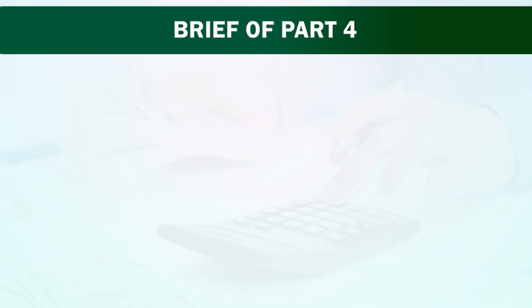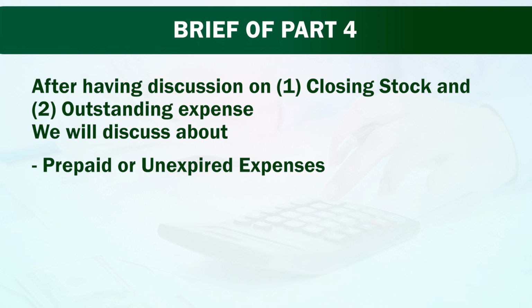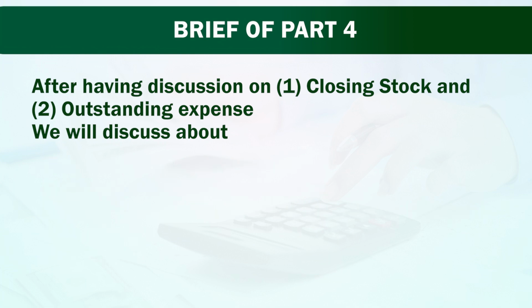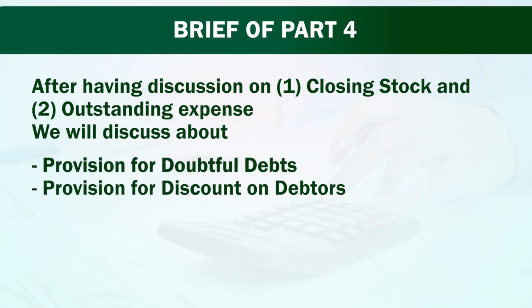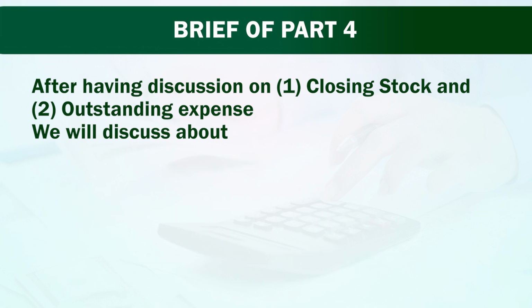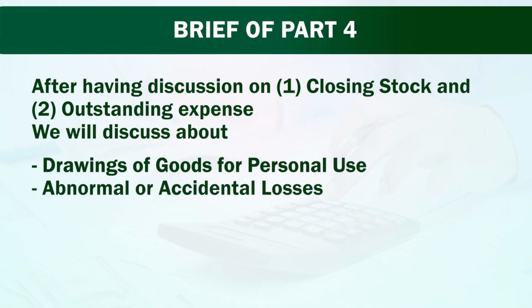Now we will discuss all the remaining adjustments in this part 4, preparation of final accounts. After having discussion on closing stock and outstanding expenses, we will discuss about prepaid or unexpired expenses, accrued or outstanding income, income received in advance or unearned income, depreciation, bad debts, provision for doubtful debts, provision for discount on debtors, manager's commission, interest on capital, goods distributed among staff members for staff welfare, drawings of goods for personal use, and last one is abnormal or accidental losses.